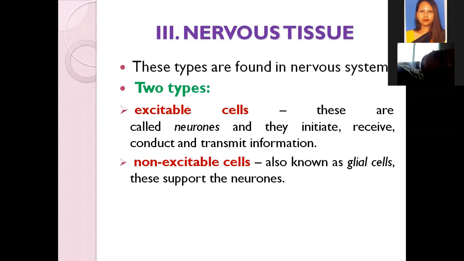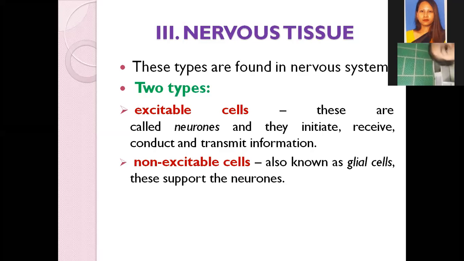So the very example of this is your neurons. I think you might have heard of this. So a neuron is actually what? It is a functional unit of the nervous system. It is a very important part of the nervous system which helps in the transmission of any form of signals. If you need any form of signals, it will be done with the help of neurons. And what happens to a neuron? They will initiate, they will also receive the signal, they will conduct, and they will also transmit the information.